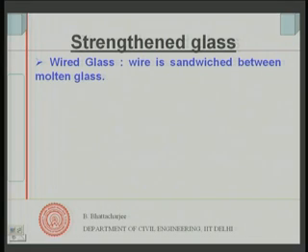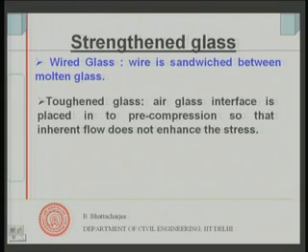One of the ways of doing it is through wired glass. In this case, wire is sandwiched between the molten glass at about 1050 degree centigrade. So, that is how you strengthen it, so that it cannot splinter out. When a brittle failure takes place, the wire does not allow it to splinter away. It is a kind of reinforcement, one can think in terms of a kind of laminated reinforcement.